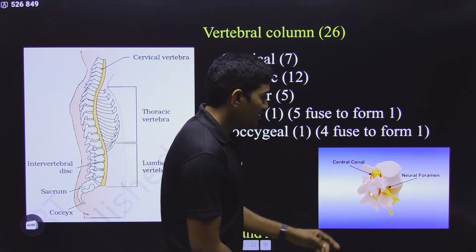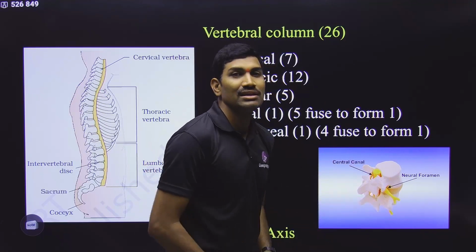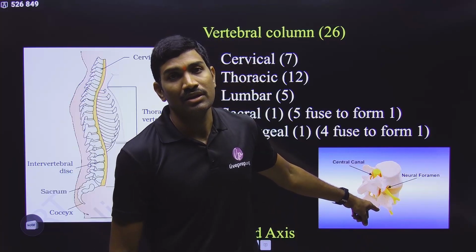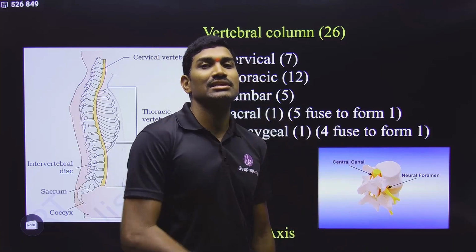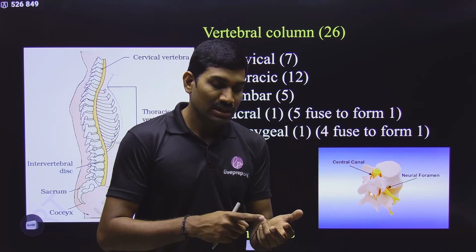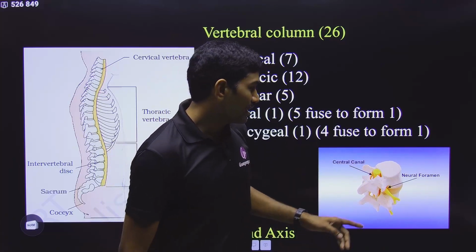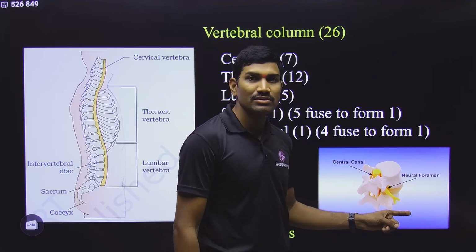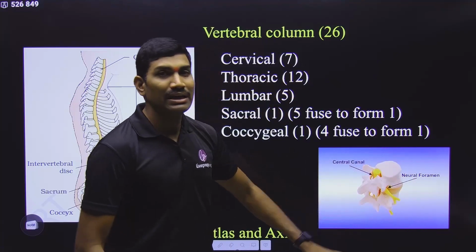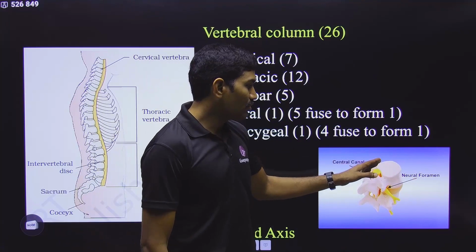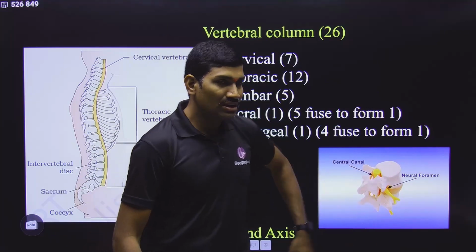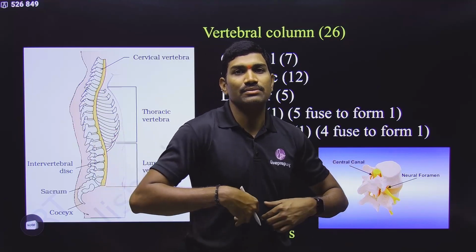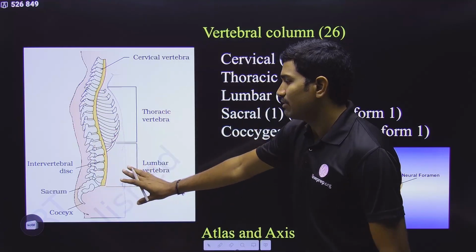Clear? And from the spinal cord, again from the sides, the nerves will come out, and these are called spinal nerves. Regarding these things we will study in the next chapter. Cranial nerves and spinal nerves, these are the nerves we are studying. So spinal nerves are coming out from the spinal cord. In this way, these vertebrae indirectly provide support to the spinal cord. Not only this, these vertebrae are also attached to the rib cage, the ribs.